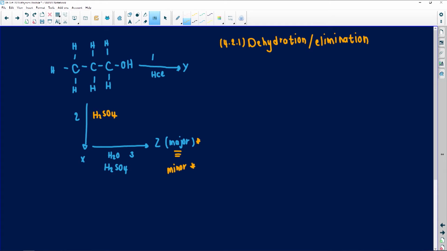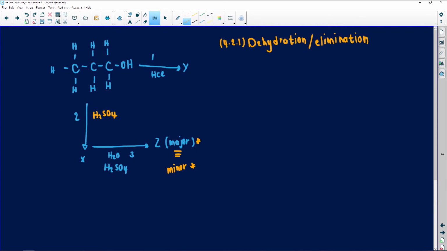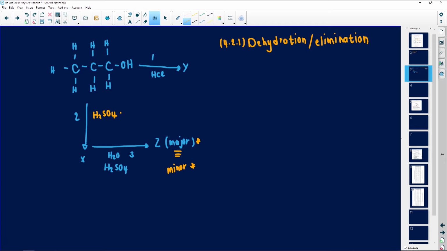Sometimes the examiner likes being difficult and will tell you it's an elimination reaction, but be specific on the type of elimination reaction that it is. It's a dehydration reaction because we are eliminating water. How I always remember it: if you hydrate, you are drinking water. If you are dehydrated, you need water, right? Water has been taken out of your system. So it's a dehydration or an elimination reaction. If they are specific on the type of elimination reaction, then you're right, dehydration. But how did I know this? Because I know my rules of chemistry, that sulfuric acid will eliminate. Let's look at our next question.